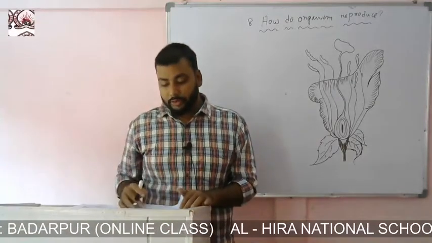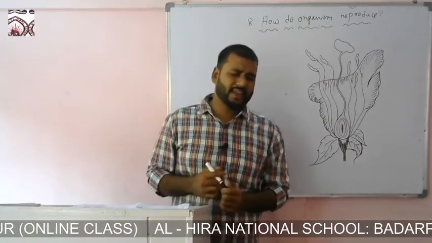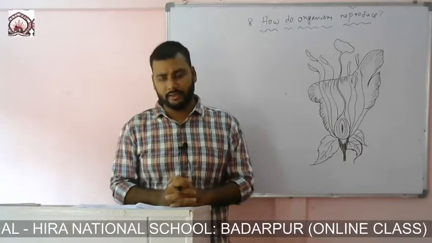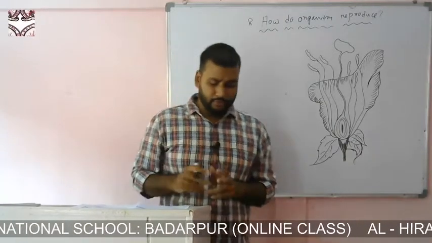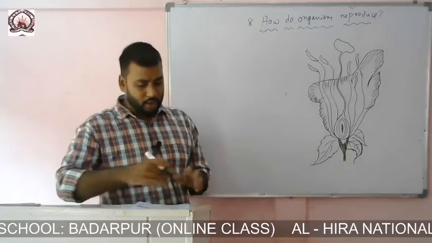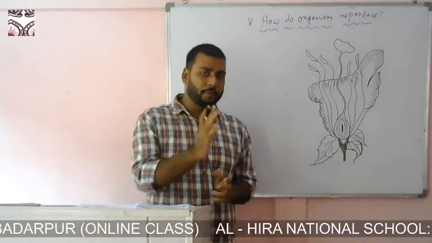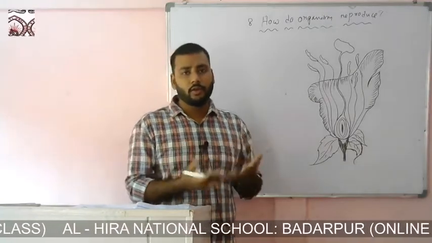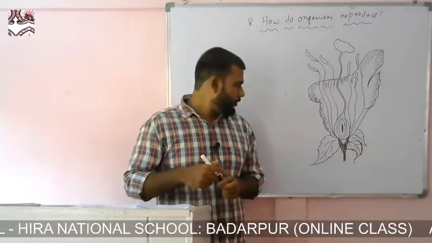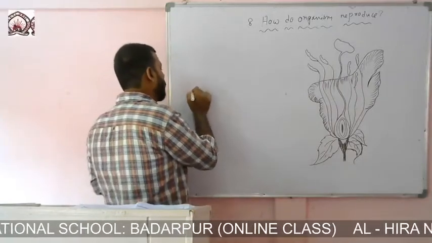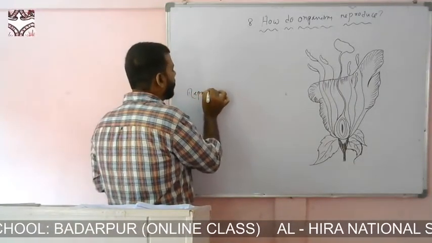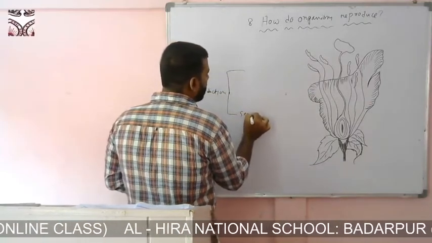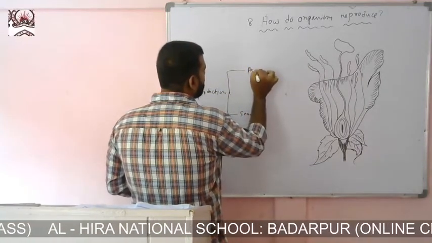Now, do organisms create an exact copy of themselves? No, not in all cases. Before starting, you need to know that there are two types of reproduction. First of all, what is reproduction? Reproduction is the process of creating your own offspring. Reproduction may be of two types: one is sexual, another is asexual.